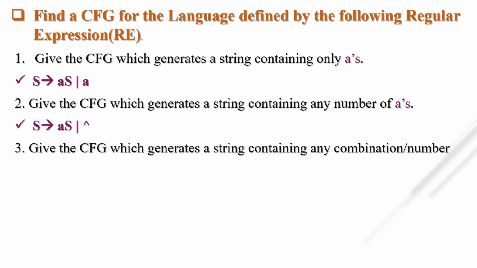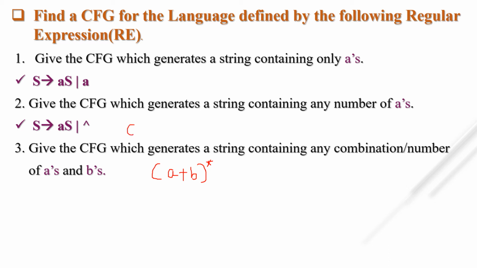Next one is give the context free grammar which generates a string containing any combination or any number of A's and B's. Any number of A's and B's means what is the regular expression? A plus B the whole star, that we already saw in the regular expression video. We have to generate a context free grammar for this particular expression.